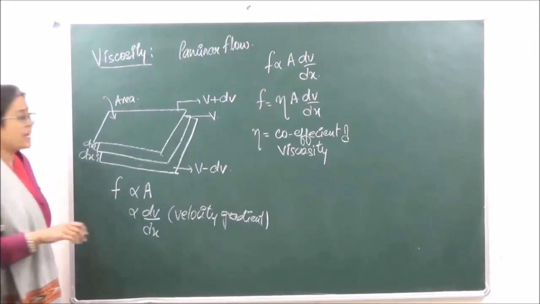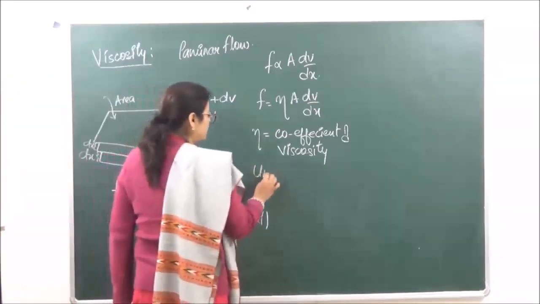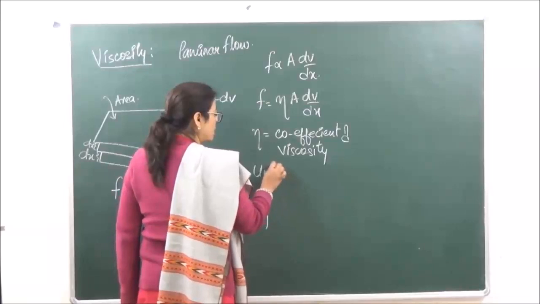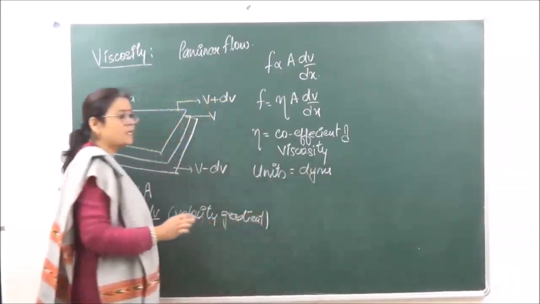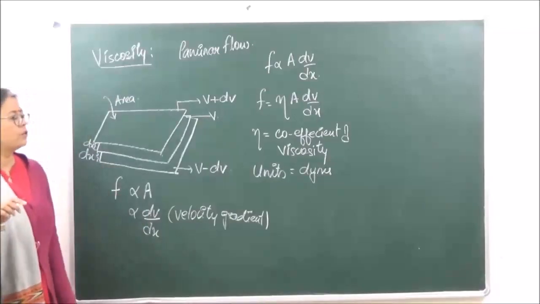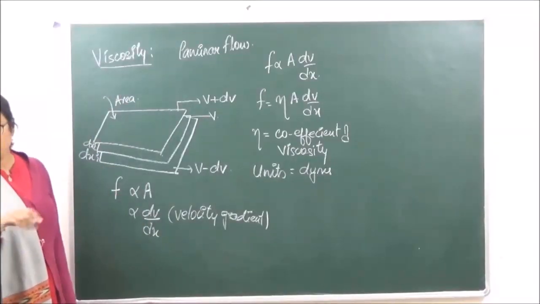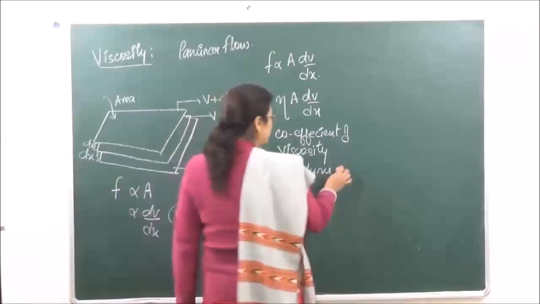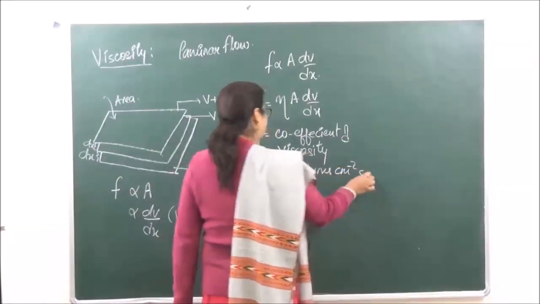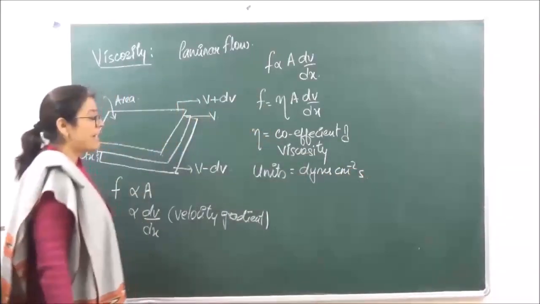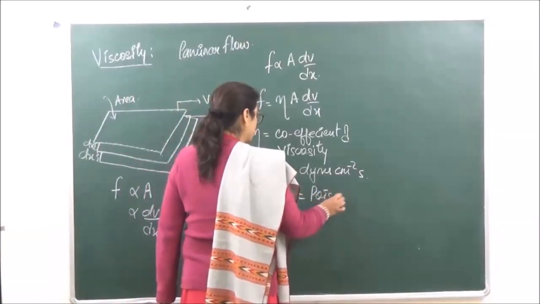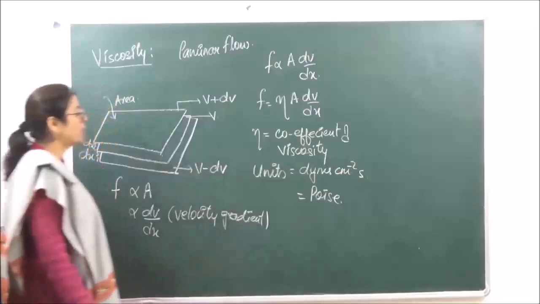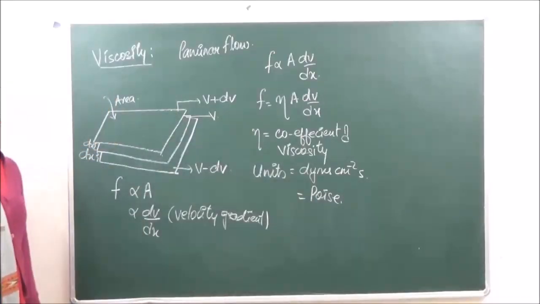Units जो इसके रहते हैं, that is going to be dynes, that is the unit of force. ठीक है? Dynes per centimeter square second, and this is known as poise. So poise is going to be the unit of viscosity.